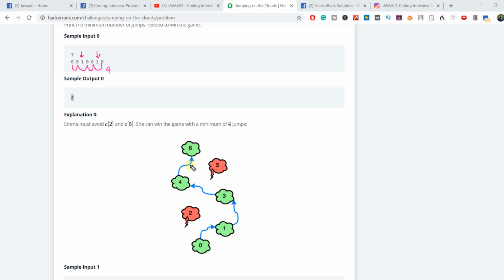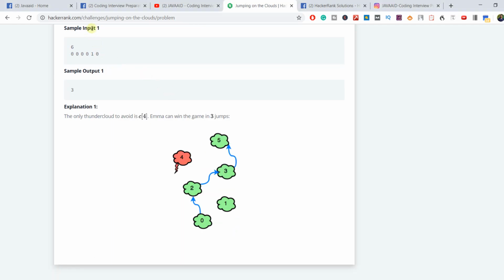Let's move on to the next example. This is sample input 1, guys, where 6 is the number of elements present in the array, and these are the array elements. The answer to this is 3. Why? Because the only thundercloud to avoid is c[4]. So you can see you have 1 here which we have to avoid. So the total number of jumps required is 3.